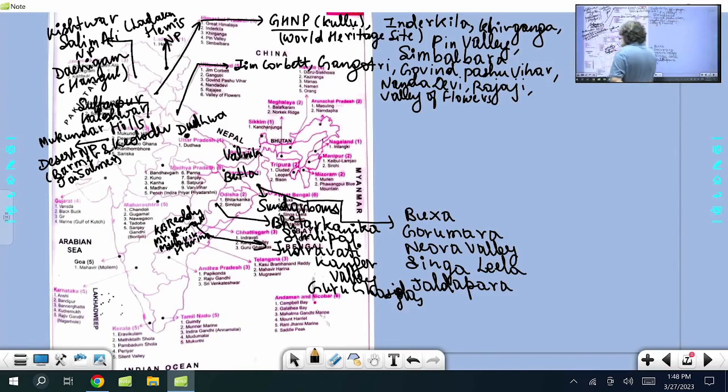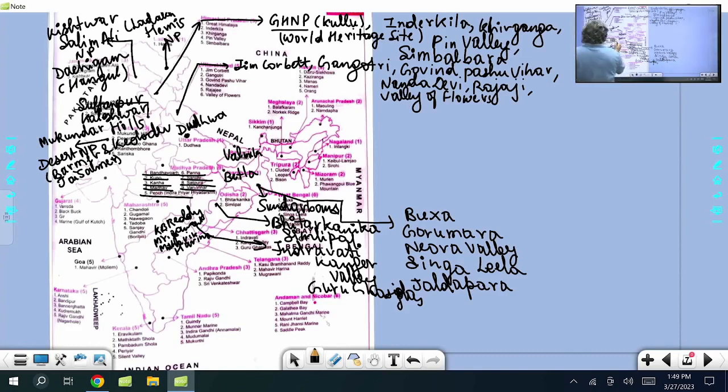Then coming to Madhya Pradesh, Bandhavgarh, a lot of names are there. Bandhavgarh, Kuno National Park, which is now making a headline for African cheetah, Kanha, Madhav, Pench, Indira Priyadarshini, Panna, Sanjay Dubri, Satpura, Van Vihar. All these are in MP.